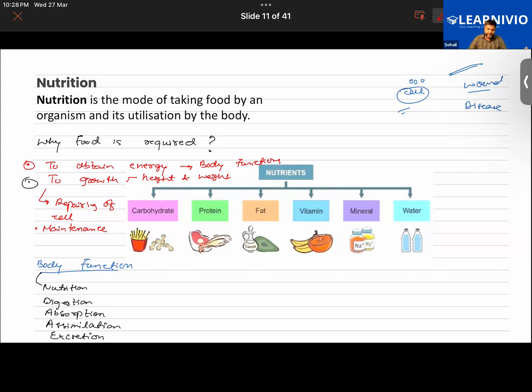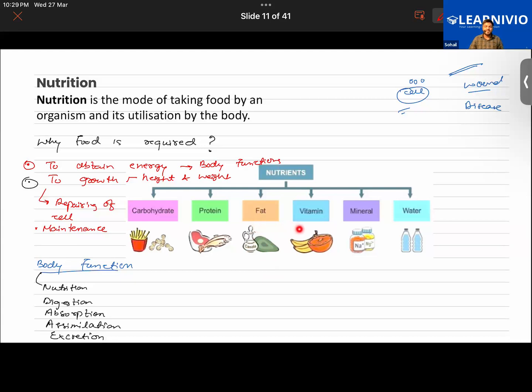For example, carbohydrates give you energy. These are instant energy giving foods. Protein helps in muscle building. Fats are energy reserves. Whenever someone is hungry and has not eaten for several hours, how is that person alive? Suppose a person hasn't eaten for one or two days. There is no food in the stomach, but how is the person still gaining energy? The body is now getting energy from the fat that is stored in the body. So some amount of fat is also important.